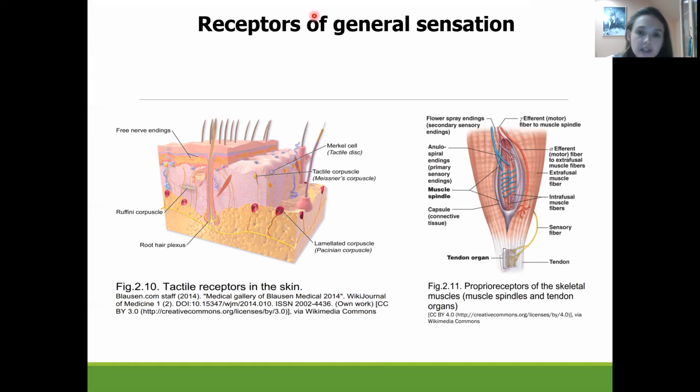Examples of these specific cells are the Merkel disc, which is responsible for transmission of light touch; the Meissner corpuscle, which is responsible for transmission of discriminative touch; the Ruffini corpuscle, which is responsible for transmission of deep touch, deep sensation; and the Pacini corpuscle, which is responsible for transmission of sensation like vibration.